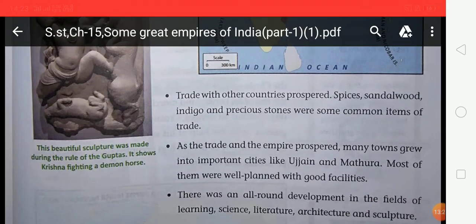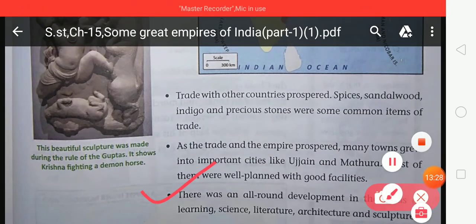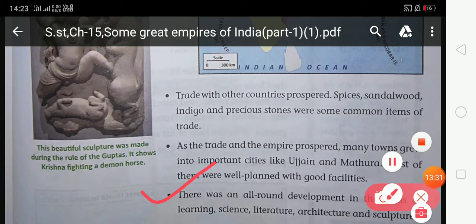Next, there was an all-round development in the field of learning, science, literature, architecture and sculpture. So student, at the time of the Gupta period, there was overall development in learning, science, literature, architecture and sculpture. So we call the Gupta period a golden age.